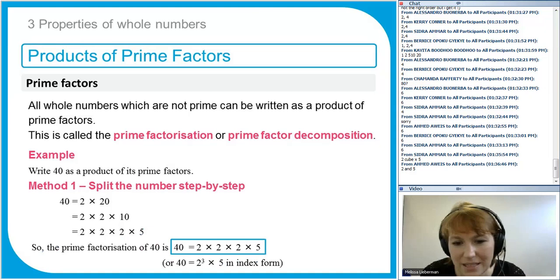And this comes up when we're trying to find the lowest common multiple and highest common factor of more complex numbers and more difficult examples. But don't worry about that for now, because you can go onto it if you want to. I'll show you where to find it. But for now, just stick to this.